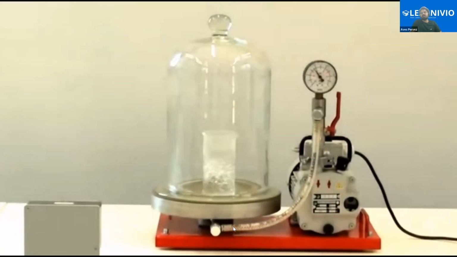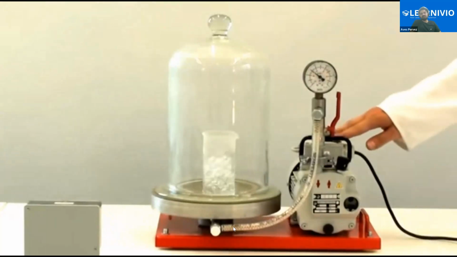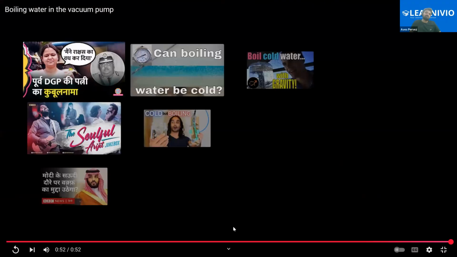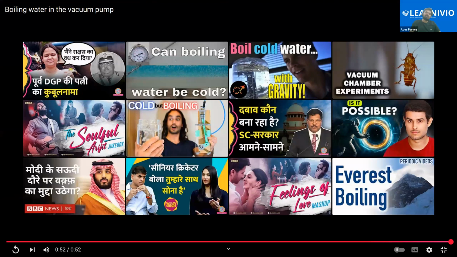He is just removing the atmospheric pressure, and then you see that the water is boiling. That is only possible when you do vacuum boiling. Let me show you this one also in some other videos in detail, but that is a small video.